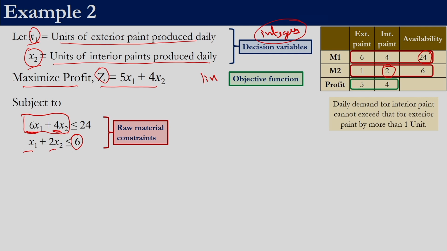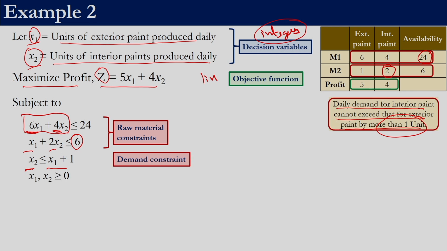So the next constraint is this one we need to model, right? Daily demand for interior paint cannot exceed that for exterior paint by more than 1 unit. So interior paint is x2, right? So when we say it cannot exceed, it has to be less than equal to, right? It cannot exceed that for exterior paint. So exterior paint is x1, plus 1, because by more than 1 unit is the problem specification, right? So this is the other constraint, x2 is less than equal to x1 plus 1, right? And then we have this constraint that x1 and x2 have to be greater than or equal to 0.